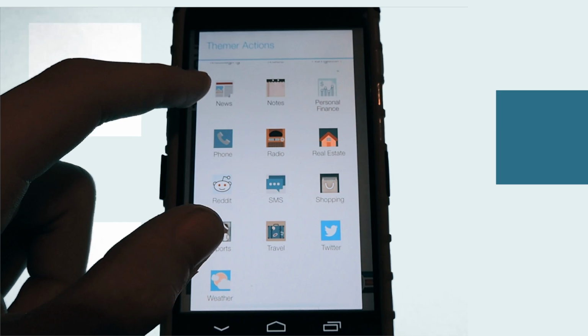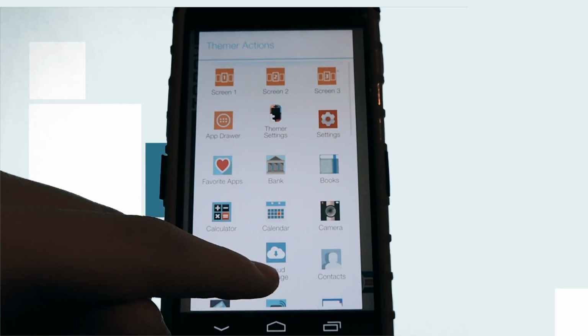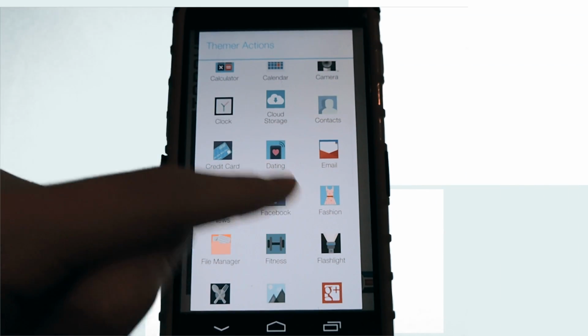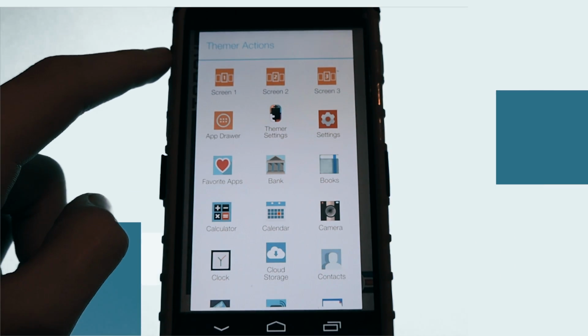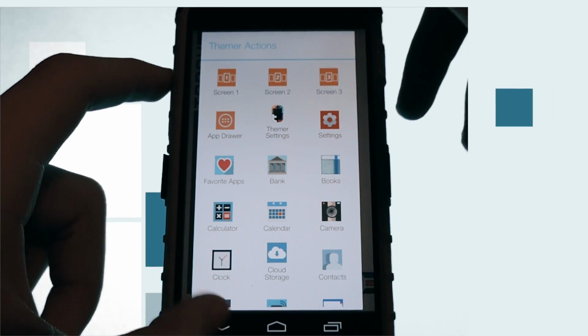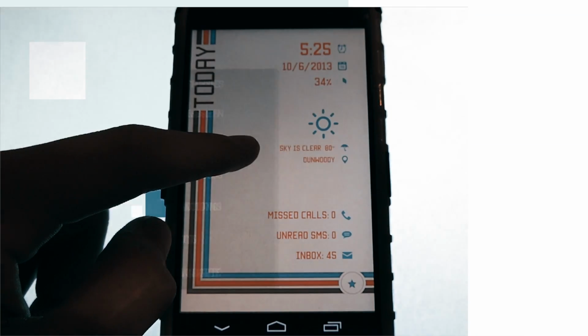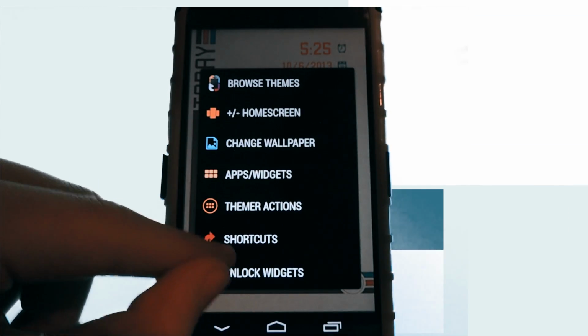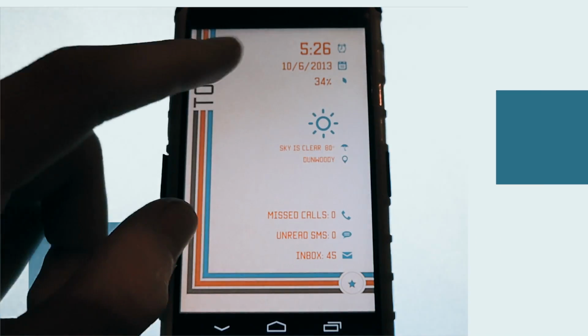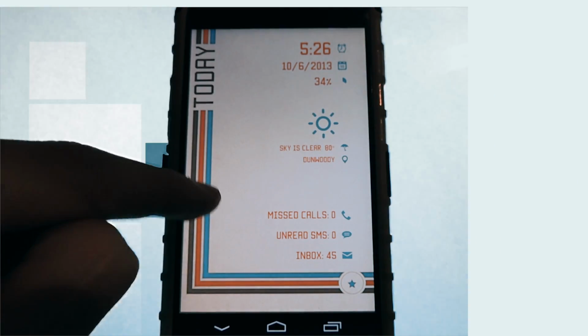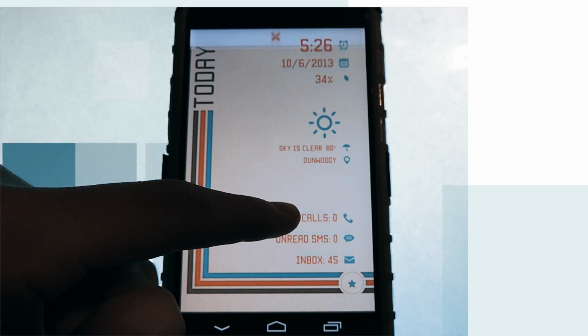So as you can see, it's just a whole bunch of icons and stuff that you can add for different apps. They do have some app icons. Yeah, that's pretty much all they have for the actions so far. You can also unlock widgets. You can add shortcuts, obviously. Pretty much what unlock widgets does is that when you apply a theme by default, everything is locked into place. This just lets you move around widgets.